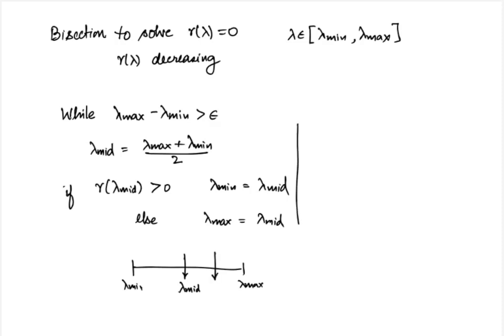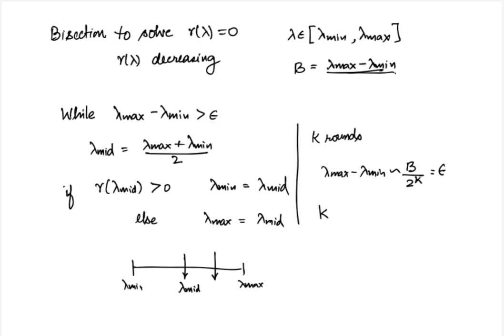So let us say that there are a total of k rounds. Where are we at the end of k rounds? Let us say that the initial search interval, that is the initial value of lambda max minus lambda min, was equal to capital B. Then after k rounds, the search interval is reduced to B divided by 2 raised to the power k. Therefore, we can simply stop when the size of the search interval is so small that our accuracy threshold is met. In fact, we can stop when lambda max minus lambda min equals epsilon, and that will happen after k equal to log base 2 of B by epsilon iterations. So that is the iteration complexity of the bisection algorithm.